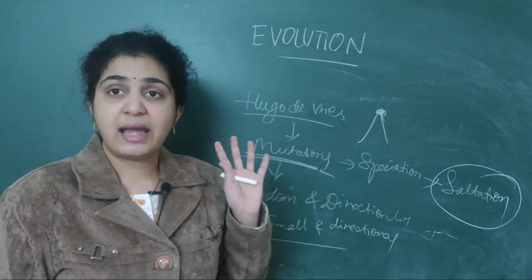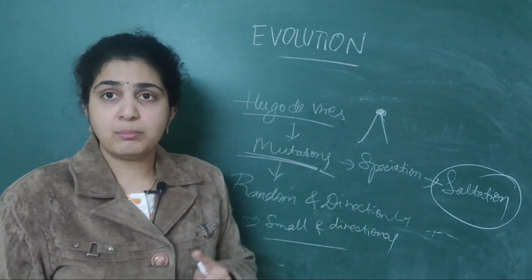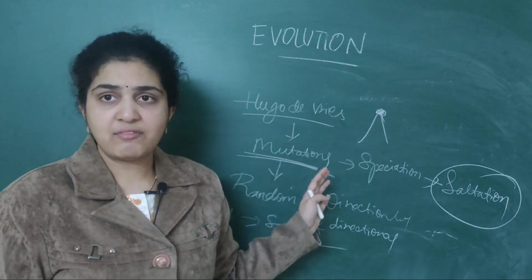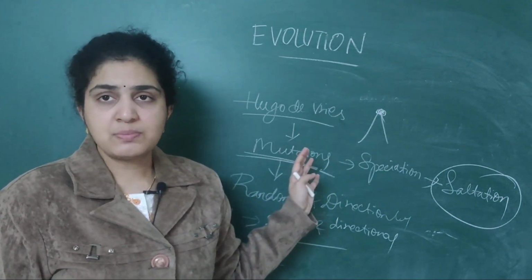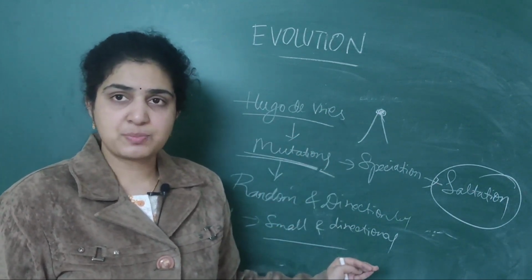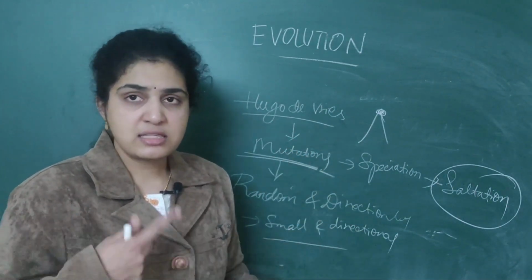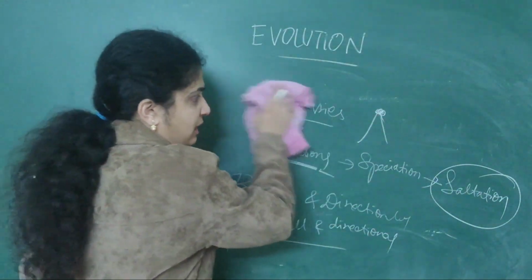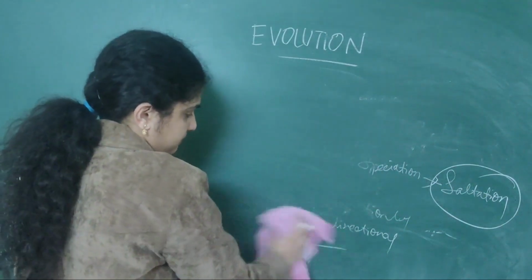Later, adaptive radiation, all of which are important from this point of view. Then biological evolution, which describes the different scientists and the theories they have specified. Next we are going to another topic, called Hardy-Weinberg equilibrium.